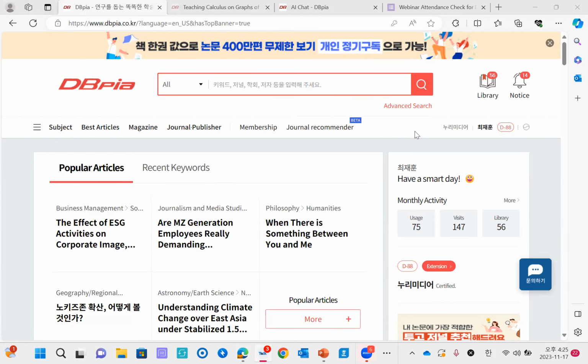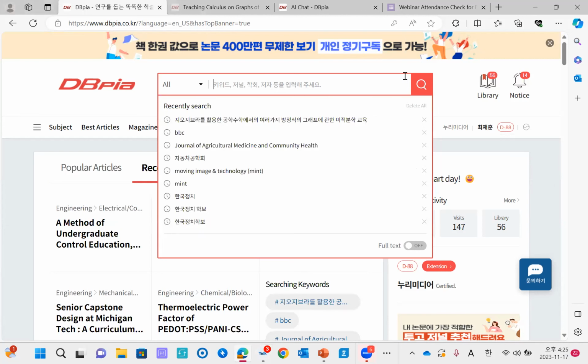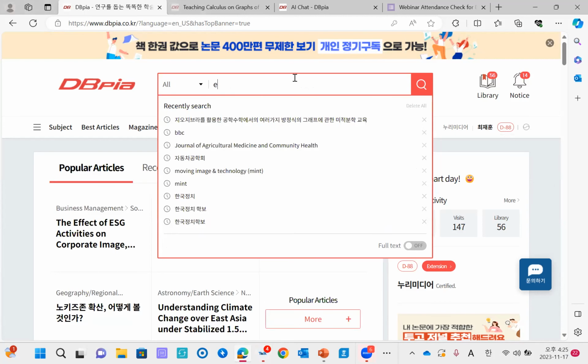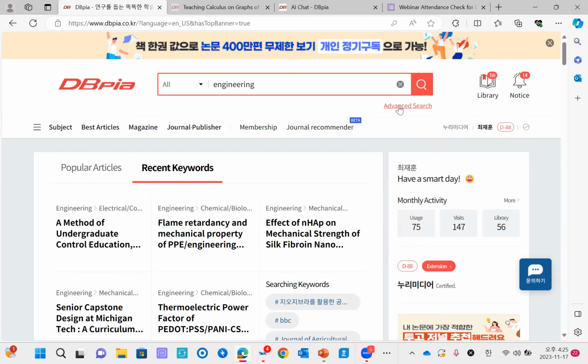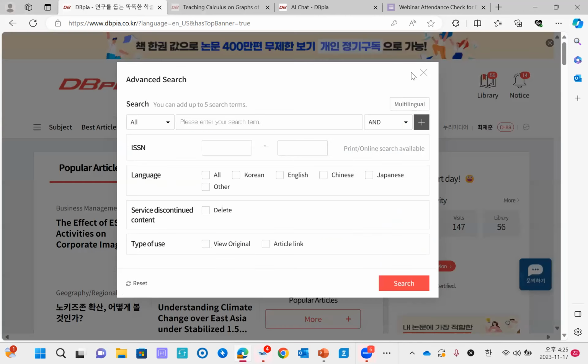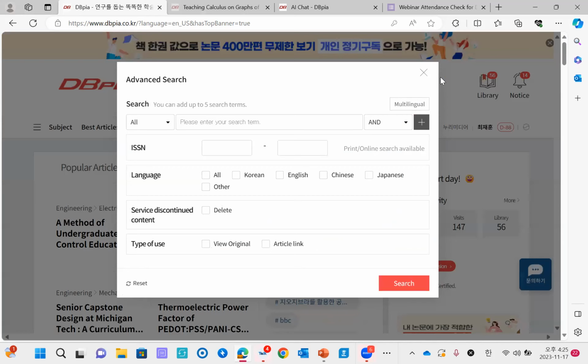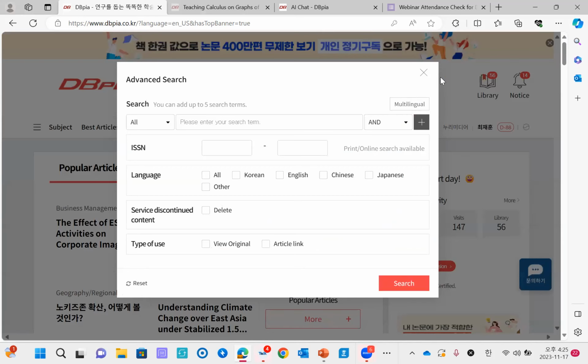And now I'm gonna explain to you about how to search in DBpia. As you know, this is the main search bar, so you can type anything you want to find by keywords. And on the bottom of the main search bar, there is advanced search.